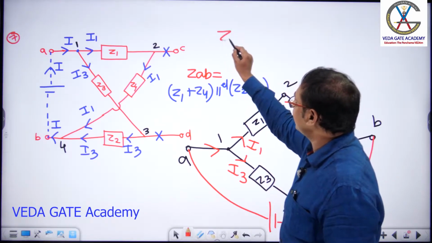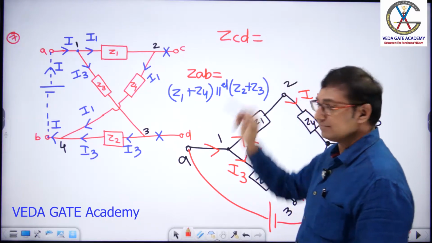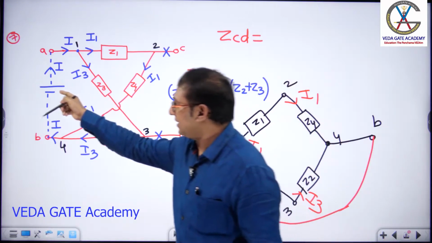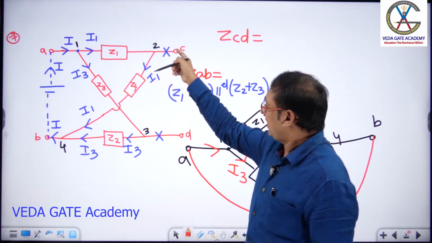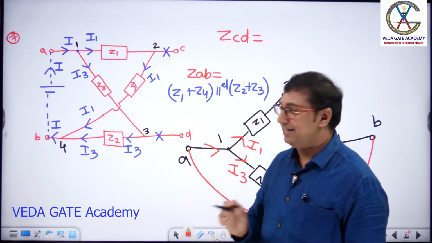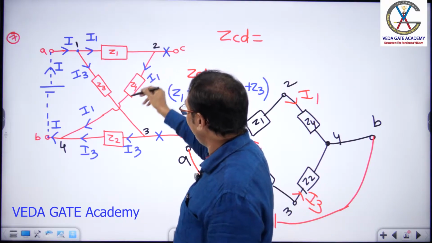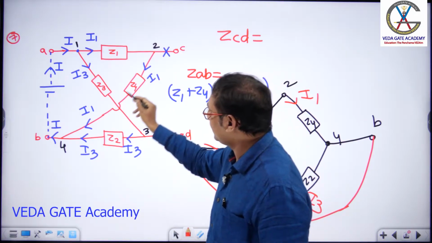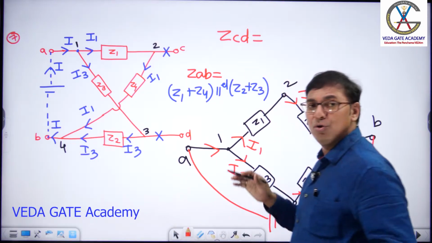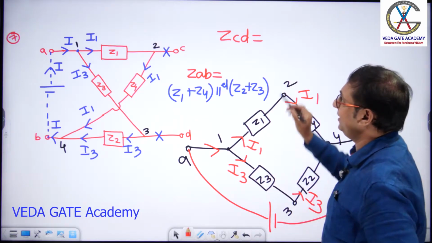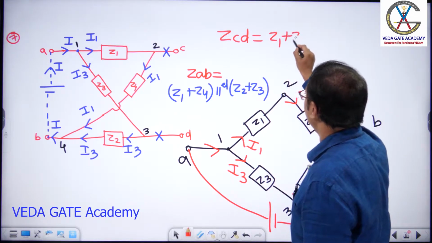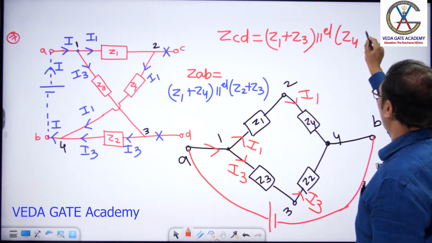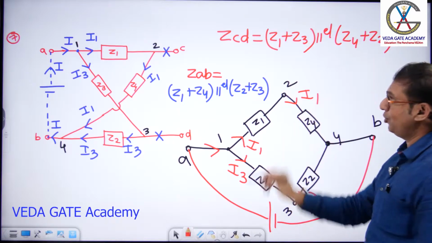Suppose the examiner asks for ZCD, what is your answer? You remove the test source from the AB terminals and connect the test source between the C and D terminals. Current comes like this and divides like this. How are Z1 and Z3 connected? In series. How are Z4 and Z2 connected? In series. Both combinations are connected in parallel. Let me write the answer: Z1 plus Z3 in parallel with Z4 plus Z2. Hope you got the point.